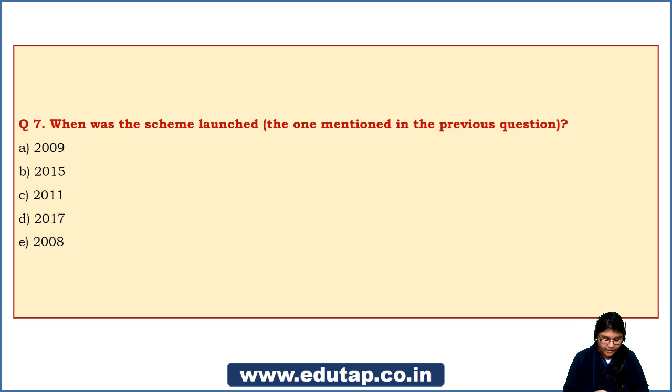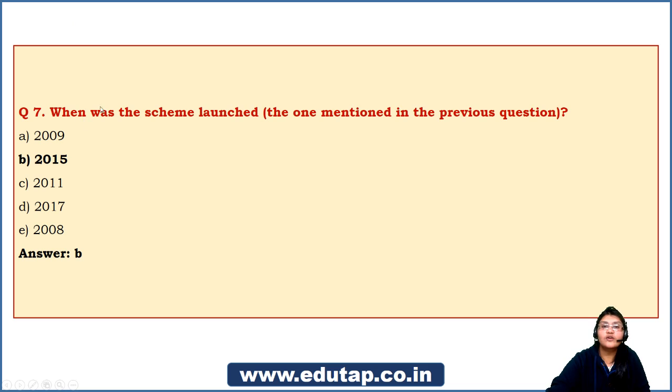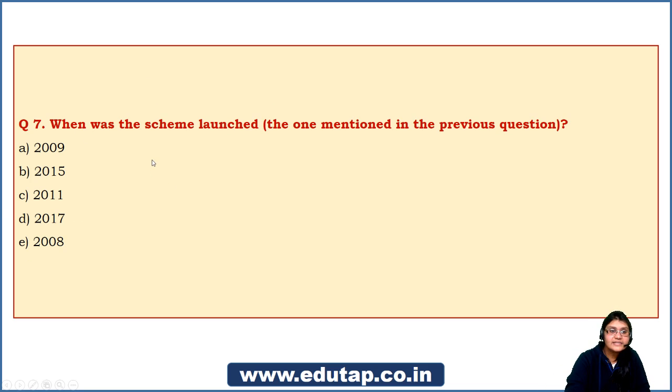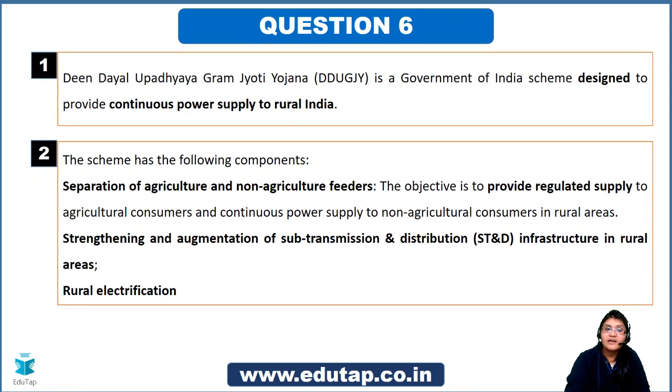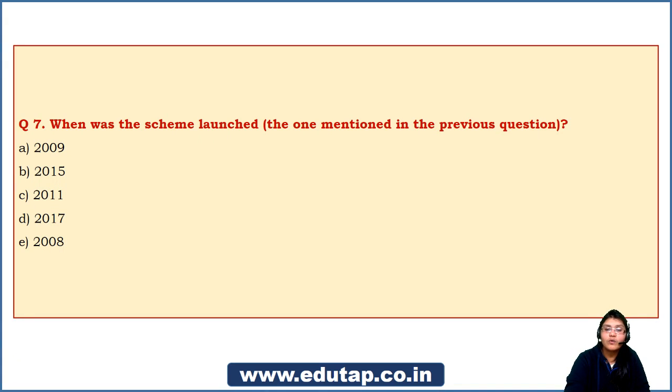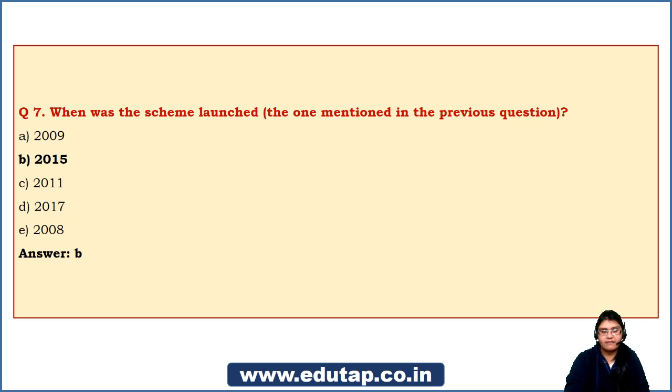Let me have a look at the answer now. I think even I need to have a look at it. I forgot. Yes, it is 2015. So the answer is 2015. This scheme of ours, the Deen Dayal Upadhyay Gram Jyoti Yojana, was launched in the year 2015, right guys?